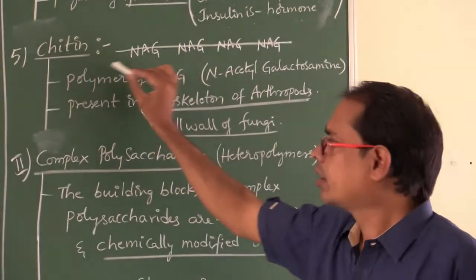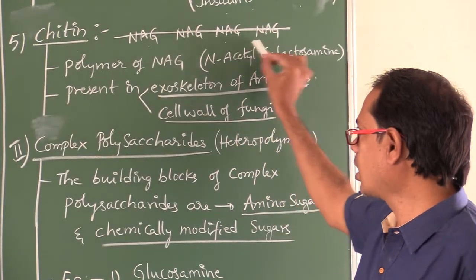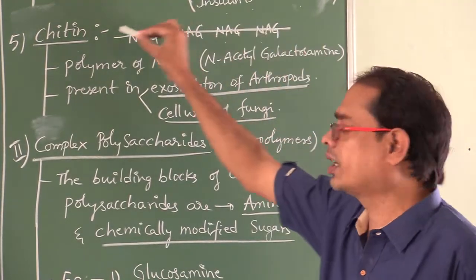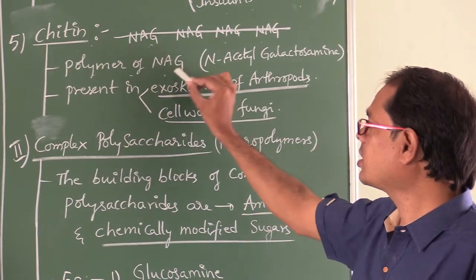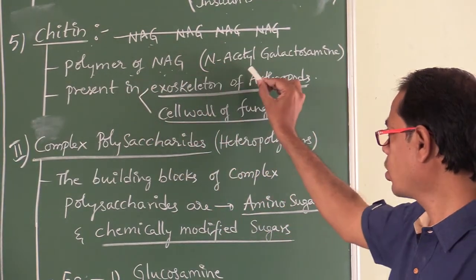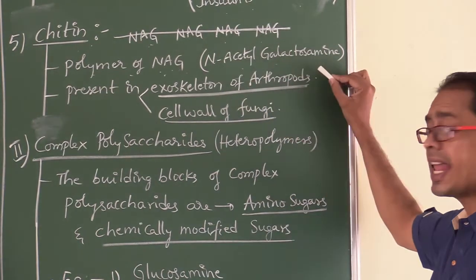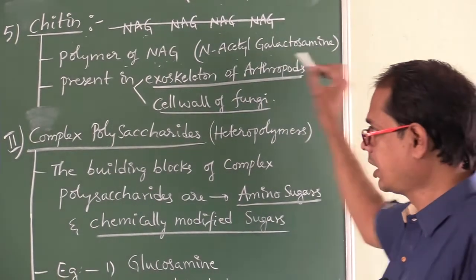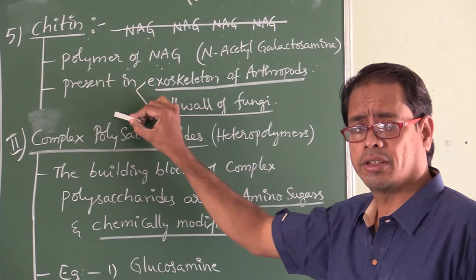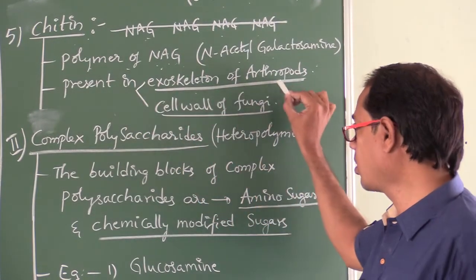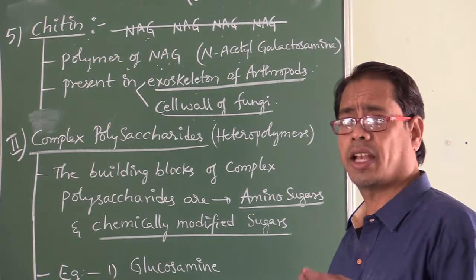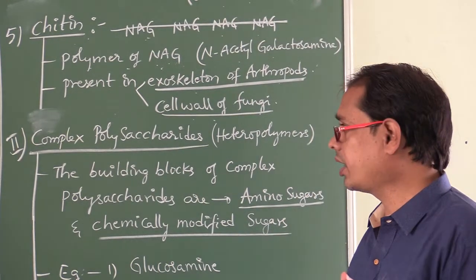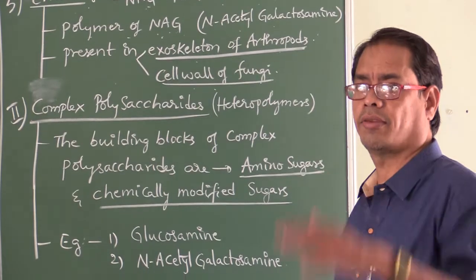Chitin, NAG. The polymer of NAG is called chitin. NAG means N-acetyl galactosamine. This chitin is present in the exoskeleton of arthropods and the cell wall of fungi. They may ask: chitin is present in the exoskeleton of fungi?